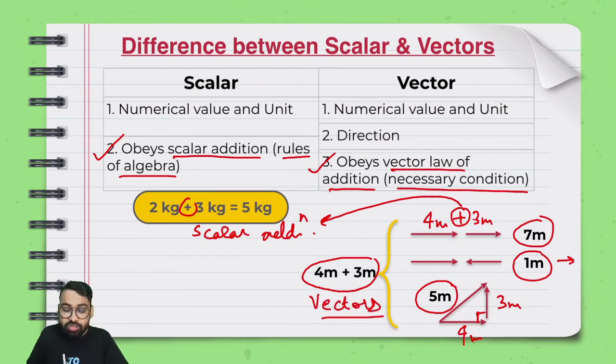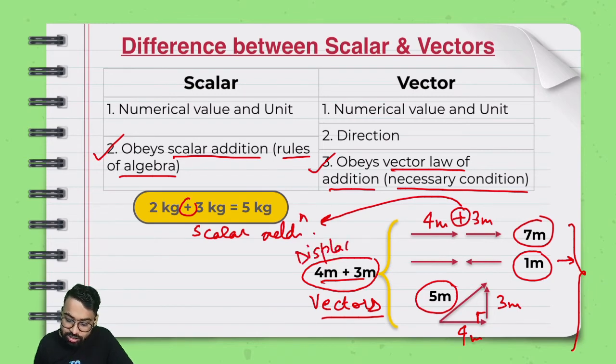Right? And vectors follow that vector law of addition. Vector law of addition could be any of these three ways. So it might appear that vector can be added as a scalar, but it can be added differently as well, and that is one thing you need to look out for. If somebody asks me how these two things were added, I will say these were displacements, because displacement is a vector quantity and it can be added in this way, right?